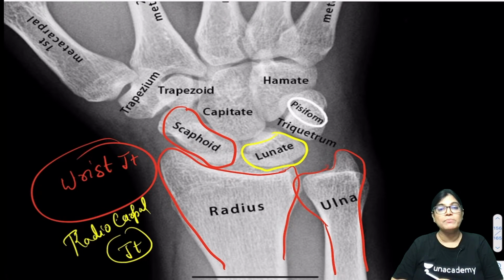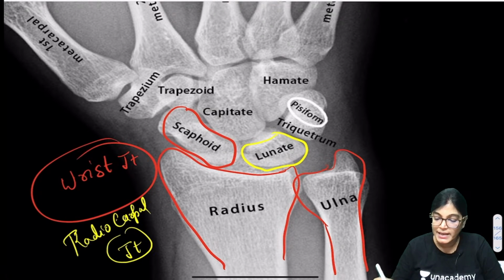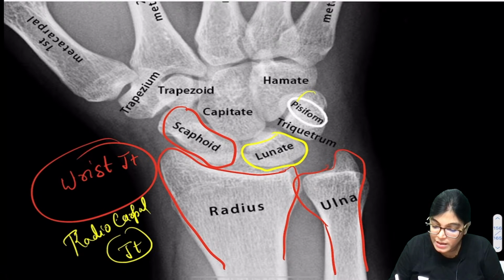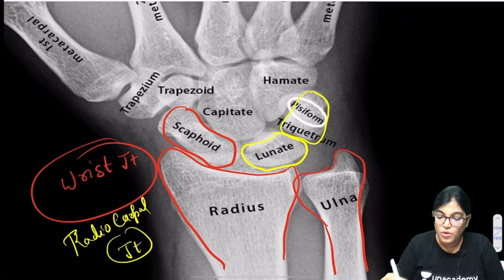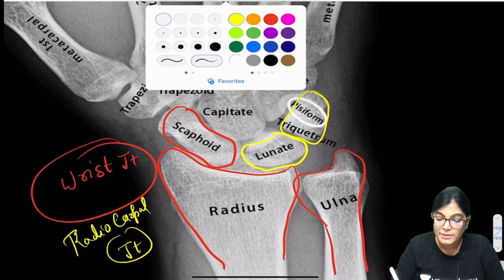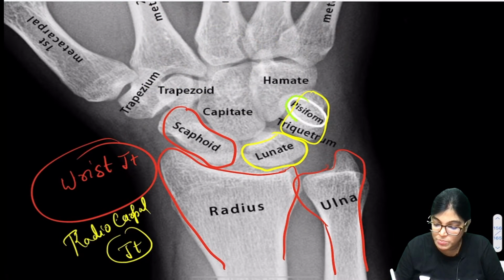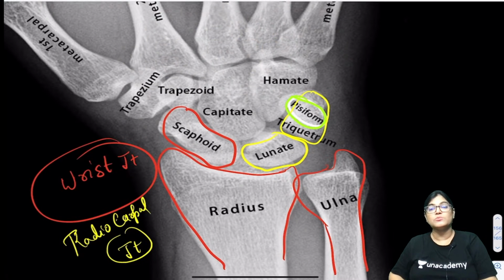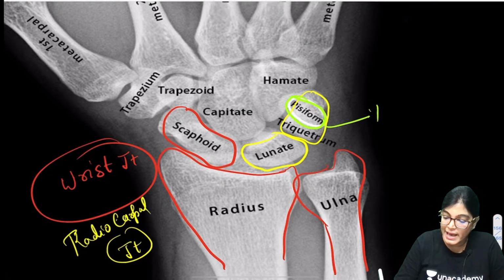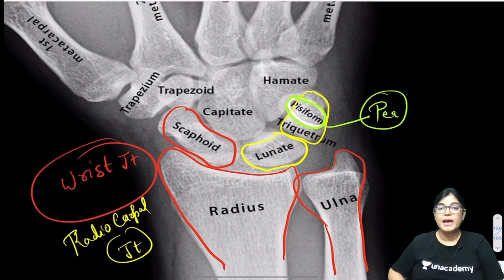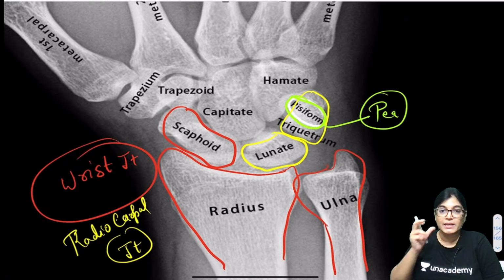So the lunate will lie medially. So we have got two of the proximal row. The other is the triquetrum, and over the triquetrum, can you see here? Just over the triquetrum, the bone which is sitting very nicely is the small pisiform. Pisiform is like a pea. What do we say in Hindi? It looks like a pea seed. Pisiform looks like a pea.